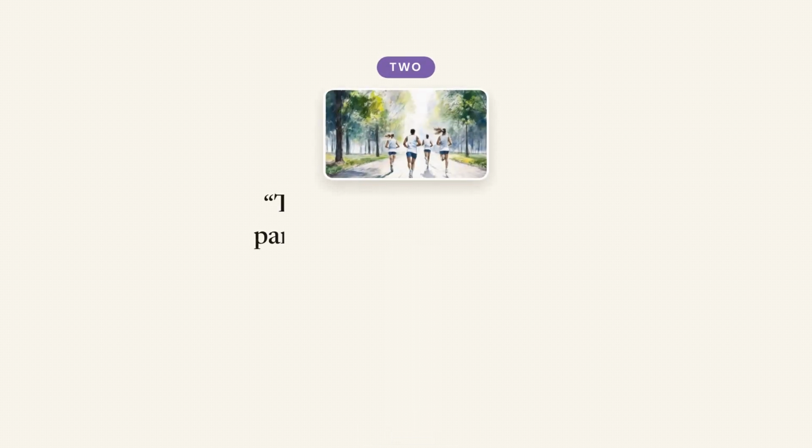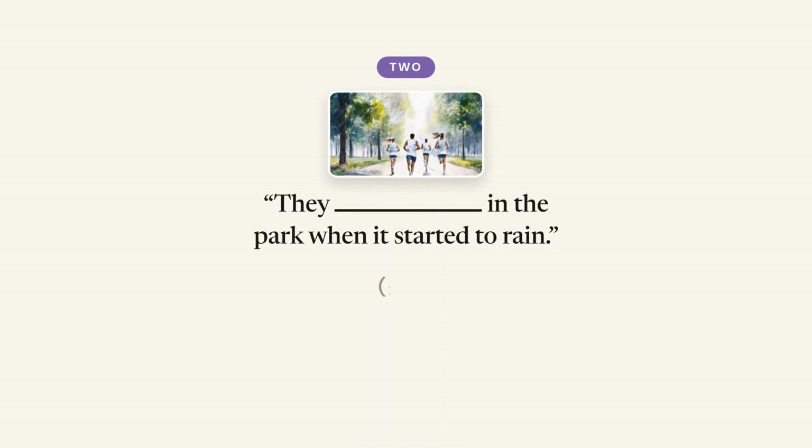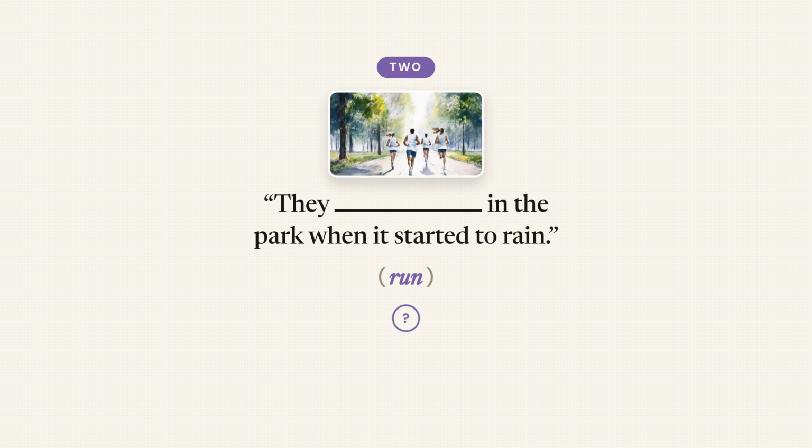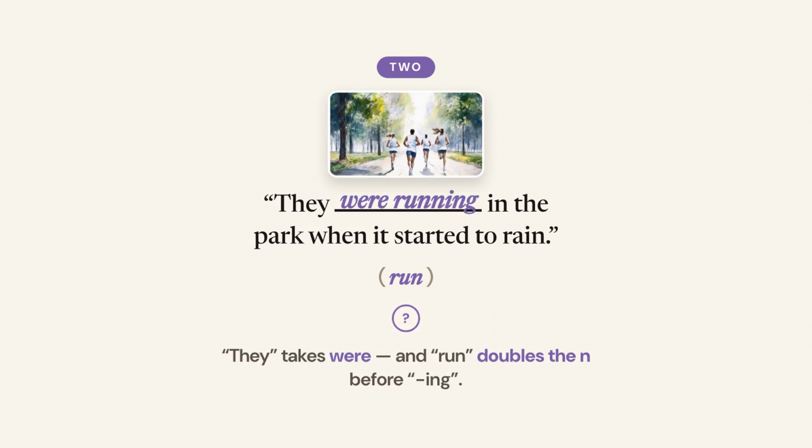2. They blank in the park when it started to rain. The answer is were running. They takes were and run doubles the N before ing.